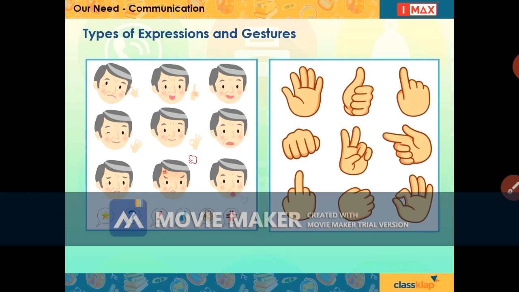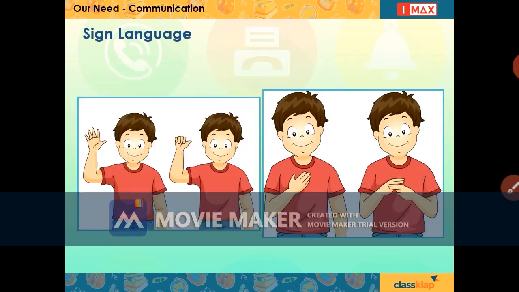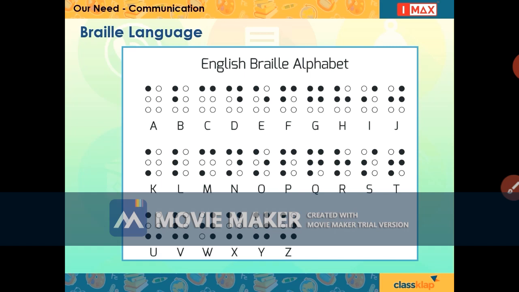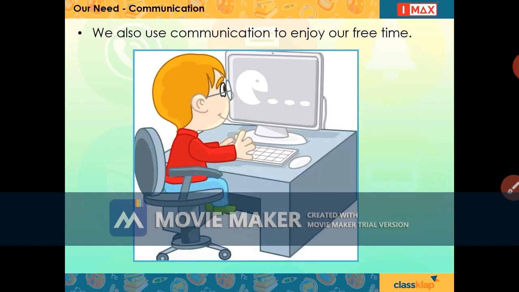Communication without words involves gestures and expressions. A sign language is mainly used by the people who have a speaking or a hearing disability. Blind people use the Braille language. We also use communication to enjoy our free time.